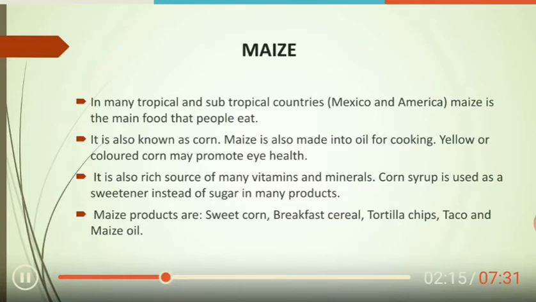Yellow or colored corn may promote eye health. It is also a rich source of many vitamins and minerals. Corn syrup is used as a sweetener instead of sugar in many products. Maize products are sweet corn, breakfast cereal, tortilla chips, taco and maize oil.